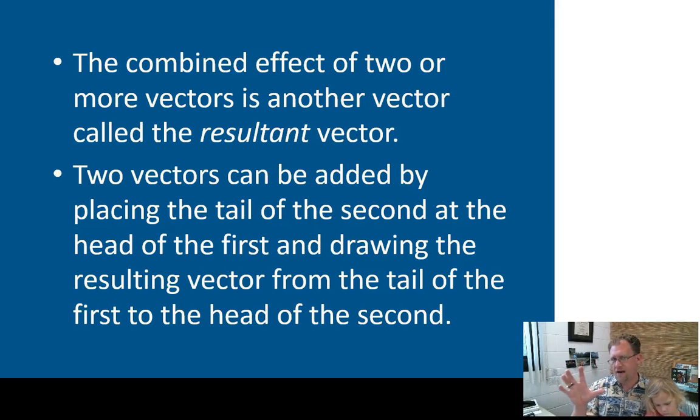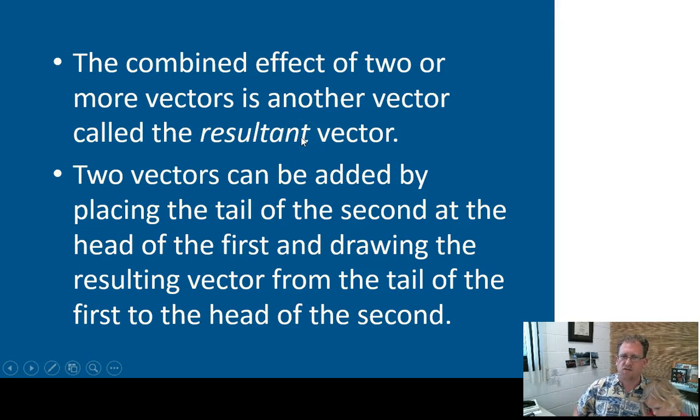So you can take these arrows and you can add them together. And what do you think that looks like? Well, if you have an arrow going one way and then you add another arrow going another way, you're going to graphically add these things by putting the tail of one arrow on the head of another and then drawing a straight line connection between the two. I'll show you how that works. You can also take the delta x values and the delta y values, the changes in x and the changes in y, and add them together and get your new resultant change in x and change in y.